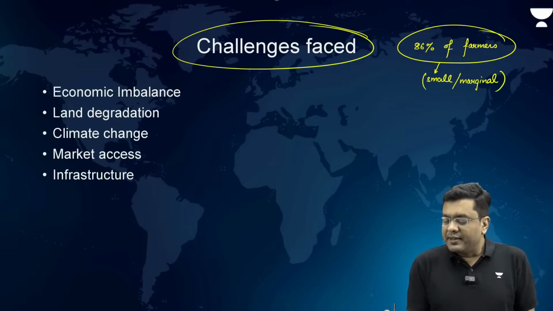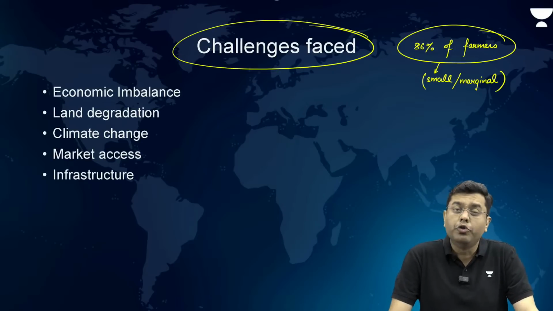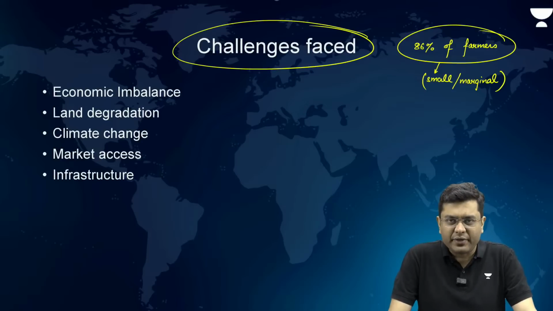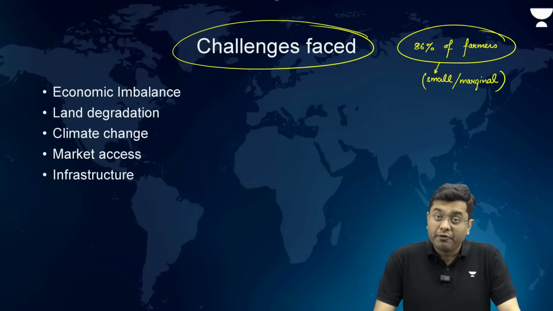That means the size of the farmland is less than 2 hectares. So a huge farming community has a very small land area.